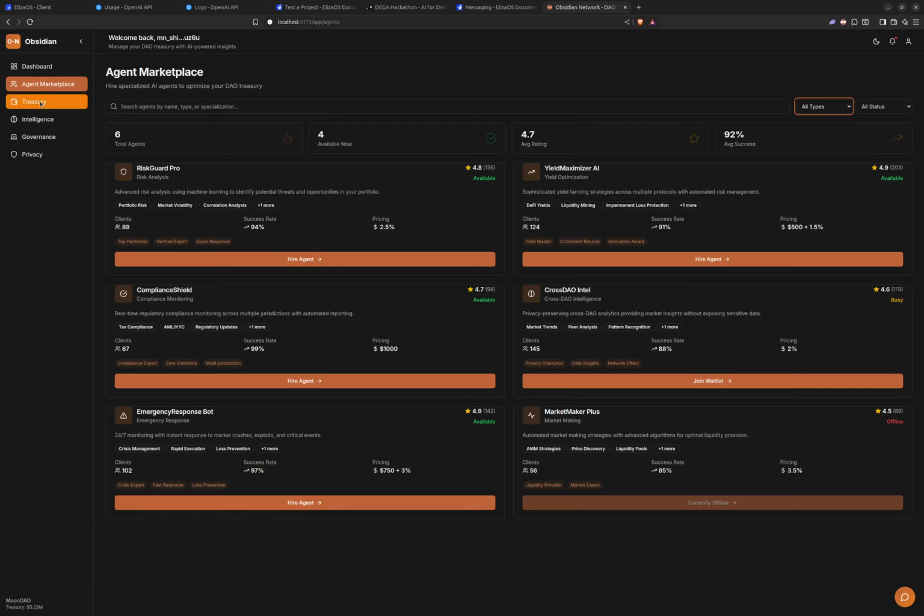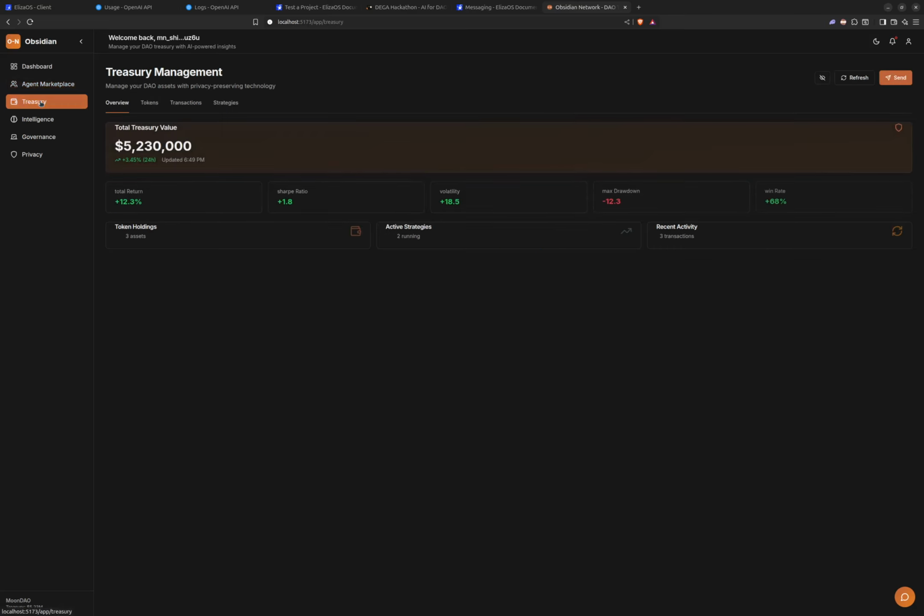We also have our treasury management, where you can manage your DAO assets with privacy preserving technology. On this page, you get to see the total return of your DAO, the volatility rate, and the win rate of your decentralized autonomous organization.